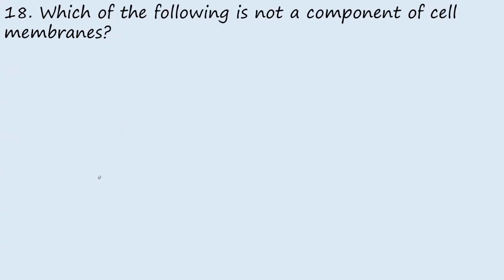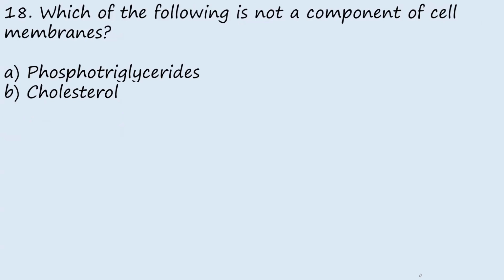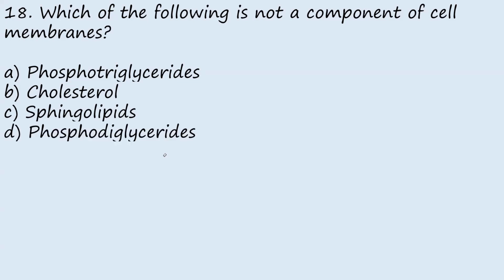Then question 18. Which of the following is not a component of cell membranes? A, phosphotriglyceride; B, cholesterol; C, sphingolipid; D, phosphodiglyceride.